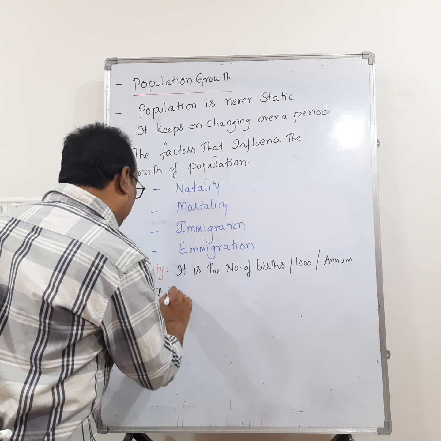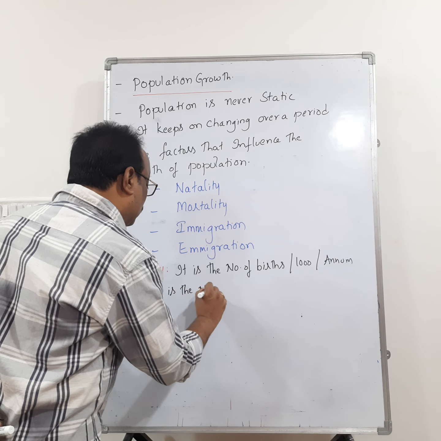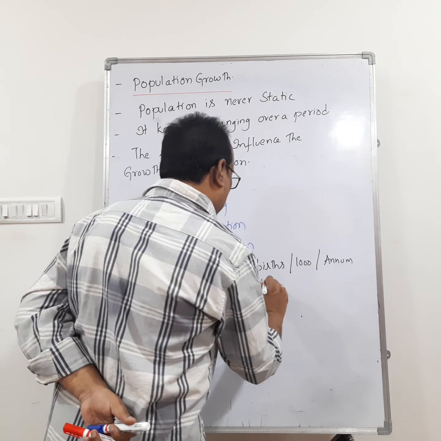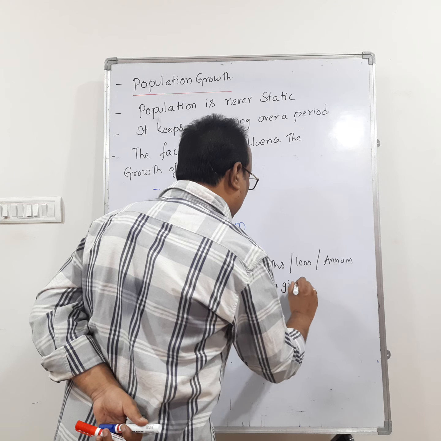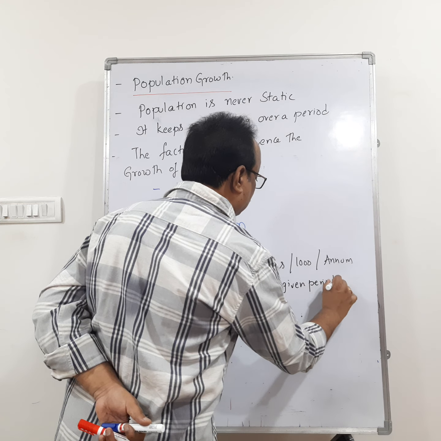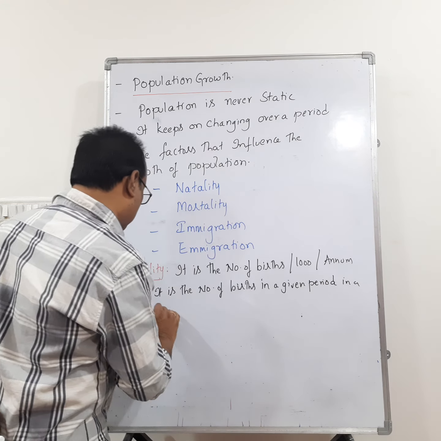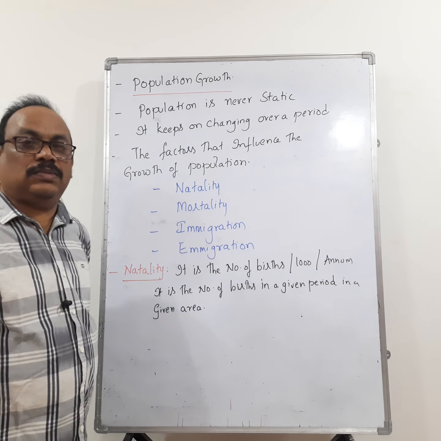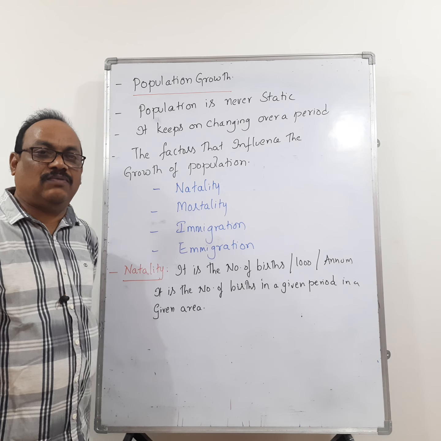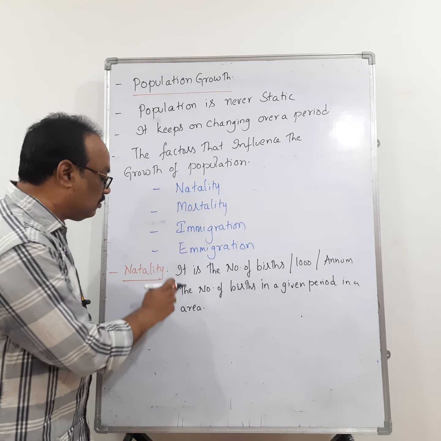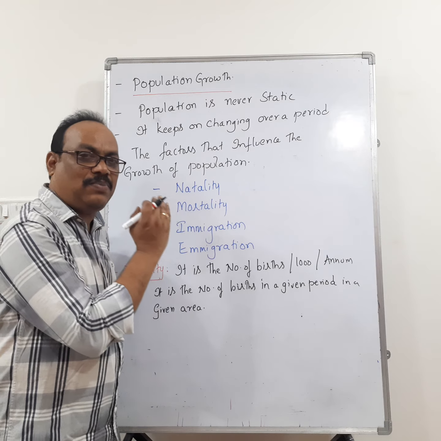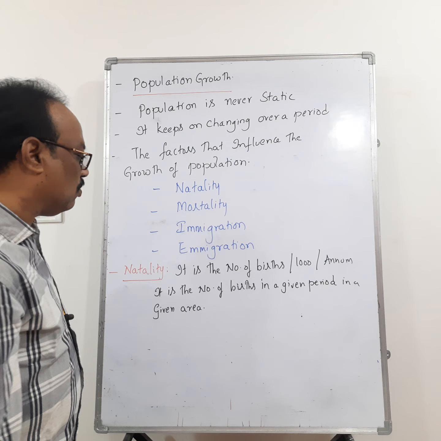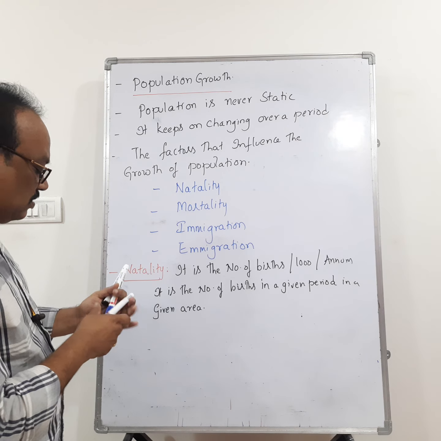It is the number of births in a given period in a given area. So the number of births in a given time period in a given area is called natality. Then in terms of human beings, it is the number of births per thousand per annum. So that is called natality.